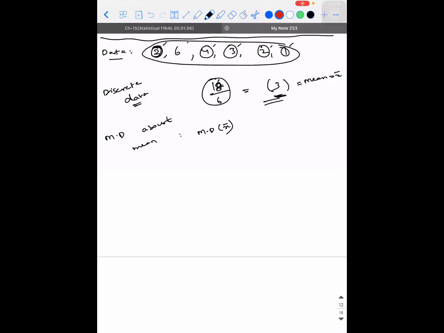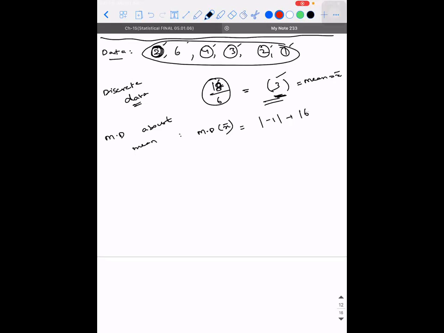So how much is the first reading varying with respect to the mean? By -1. It is 1 less than the actual value. But we are not taking -1, because if you take that sign into consideration, you are going to get the mean deviation about the mean as 0. There is no point in analyzing it. For every problem, it will come out as 0. Then there is nothing like that concept existing at all. So we are taking the modulus of it.